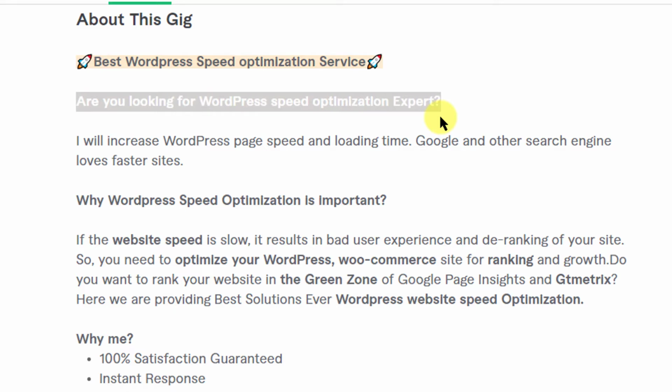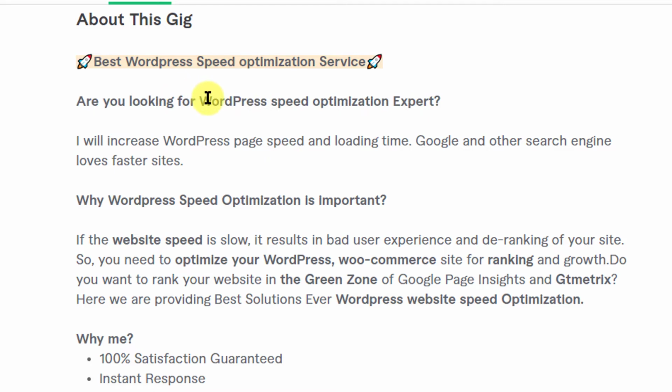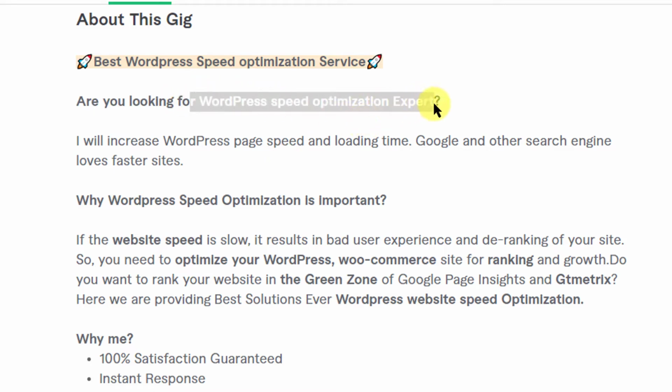It shows that the buyer is on the right page and is looking for an answer to that particular question, most probably, and that's why he's here. So the buyer can save a lot of time if he's looking for something else. If he is looking for a web page developer or a landing page designer, he can come here, see this, and think no, this is not what I'm looking for, so he can leave, and that saves a lot of time for the buyer as well.